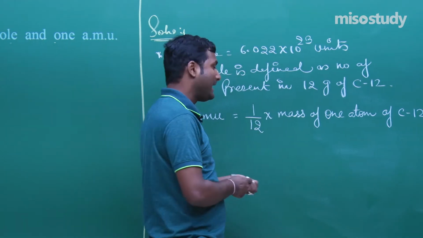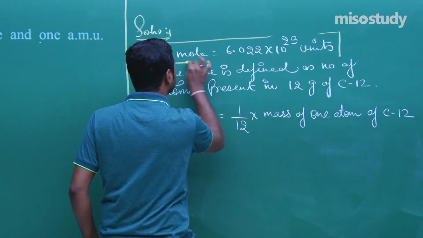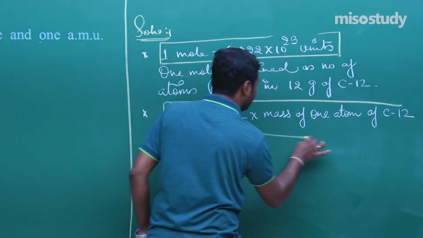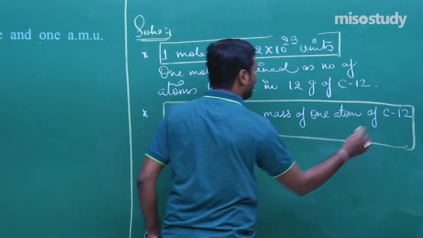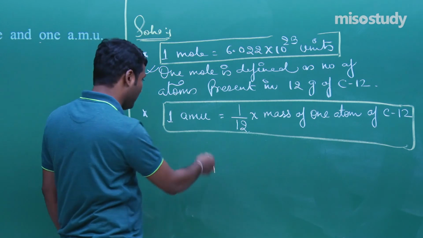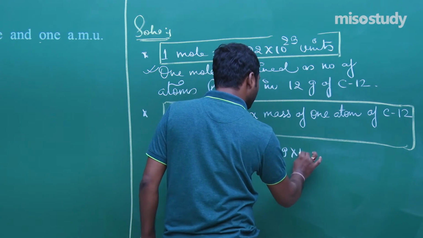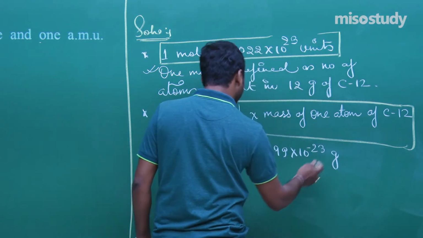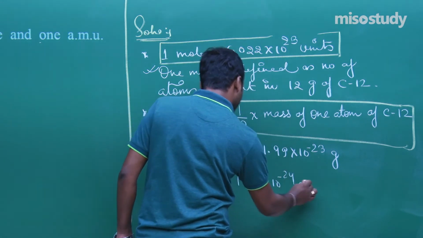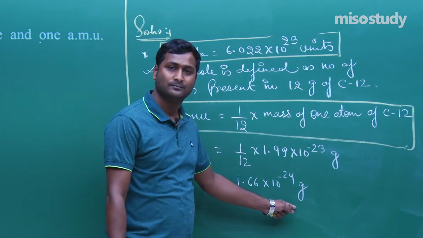Clear to you? If there is a 1 mark question, then this one and this one are enough. Total 0.5 and 0.5, total 1. But if there is more than 1 mark, then also write this one. And also here, 1 by 12 multiplied by 1.99 into 10 to the power minus 23 gram, which will be equal to 1.66 into 10 to the power minus 24 gram. This is the relation between 1 AMU and gram.